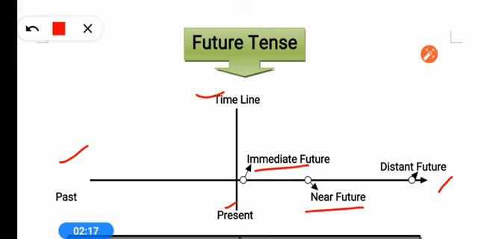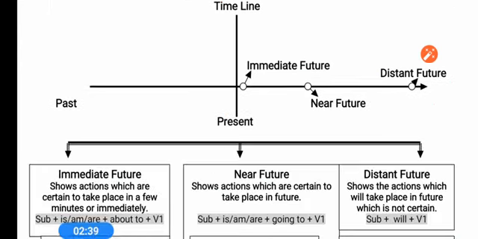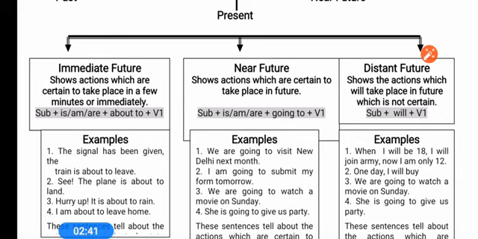And any action which will take place after a long time in the future, say in 10 years, 20 years, 15 years, in such a long distance something will happen, so we use distant future. Now see the structure of all these: near future, immediate future and distant future. Very simple, you are quite familiar with this one also.